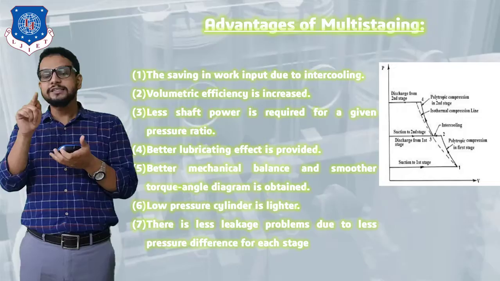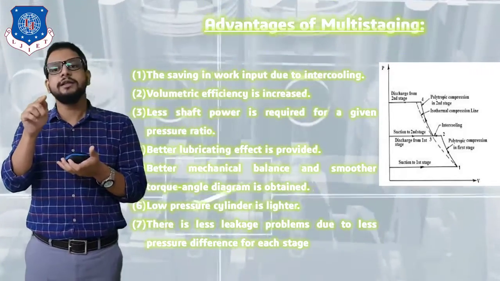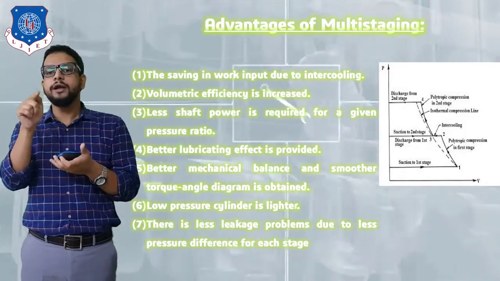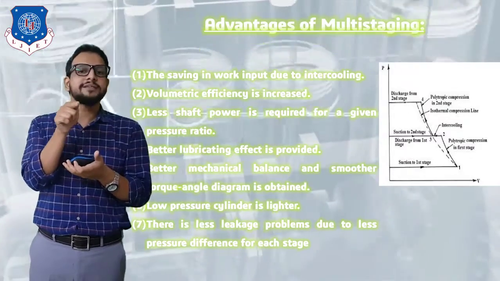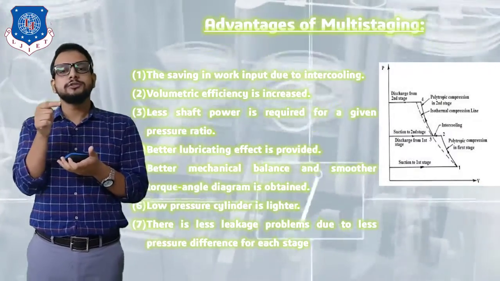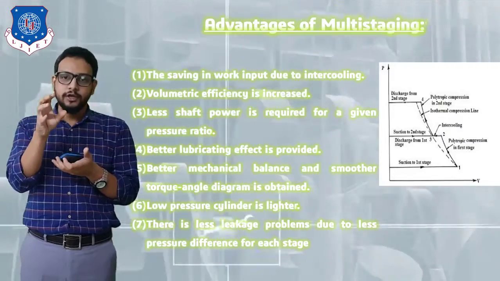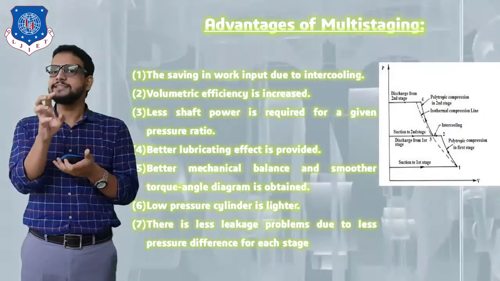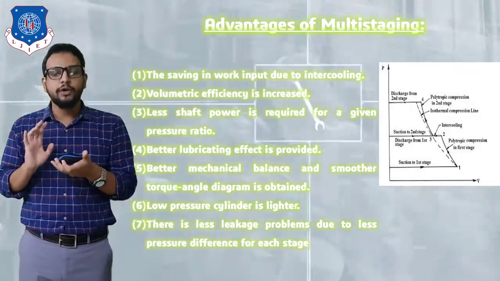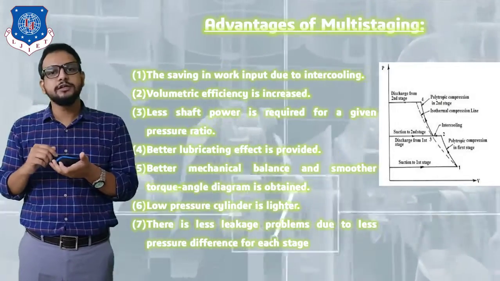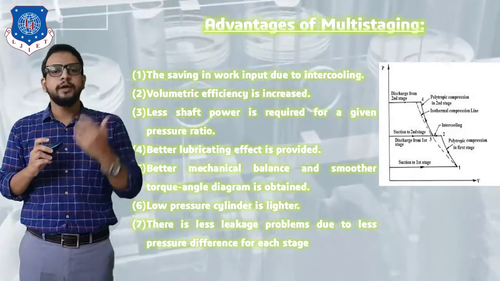So what has happened due to intercooling? Our graph has changed its path. See clearly, the graph from point 2 goes in a horizontal way, that is from 2 to 3, which represents that volume has been reduced. So the size of our graph is going to reduce, and if the size is reducing, it means work input is drastically reduced. Okay, so the first point is very clear: saving in work input due to intercooling.